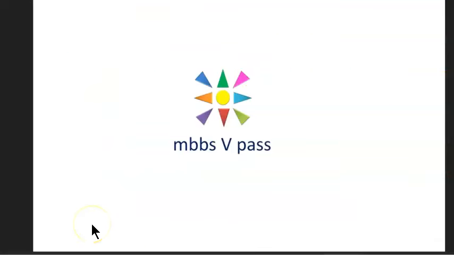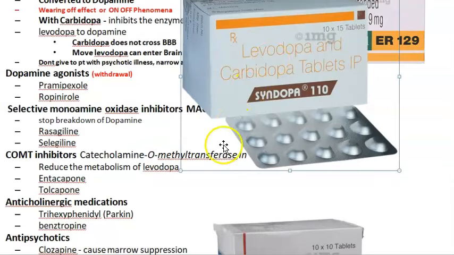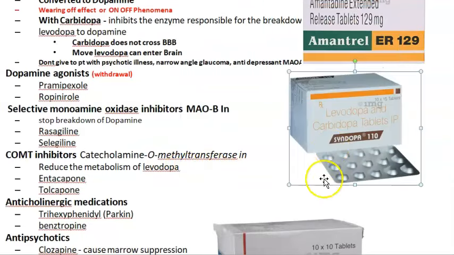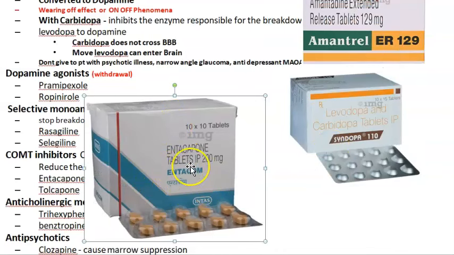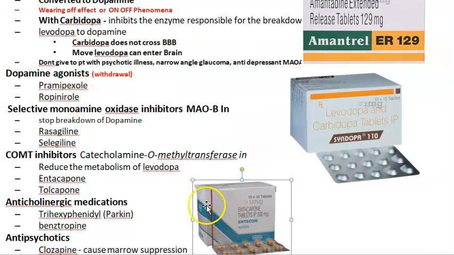To protect levodopa, how many drugs are there, right? We have carbidopa, and with that we are also giving entacapone so that levodopa gets protected. So many drugs are there to protect our levodopa. Next, entacapone, tolcapone, right? I'm not going too much into details, but this much you know.